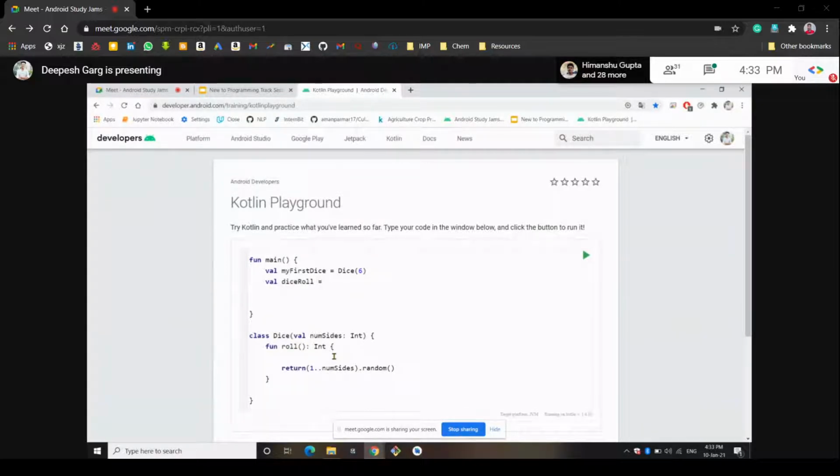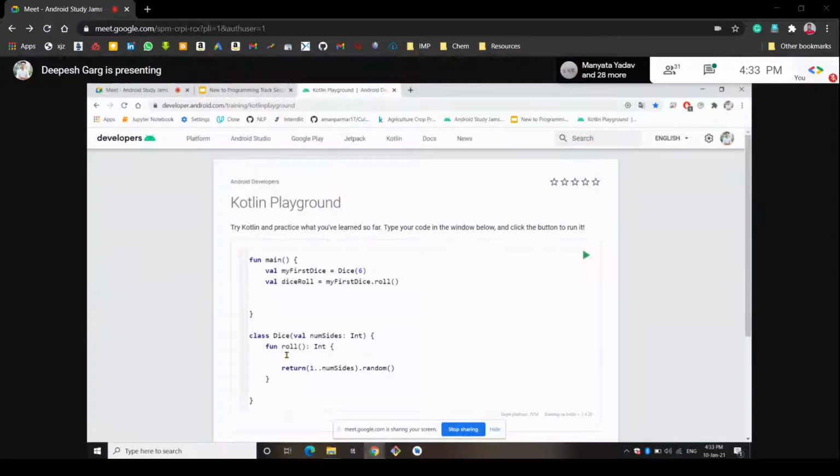So how do we call it? We have created one object called my first dice. It is the object of that dice class, so it connects with this class called dice, and through this object we will call this function called roll. Okay, so let's do this. Our object is my first dice. Now what function are we calling? It is called the roll function. So we will add a dot here and we will write roll.